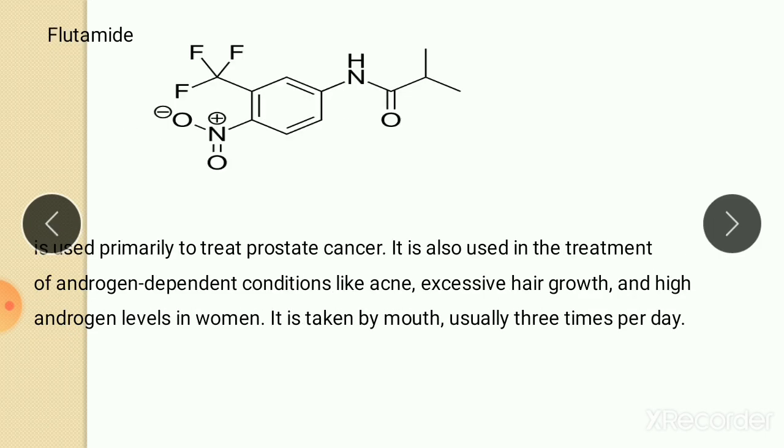The next drug is flutamide. This is the structure of flutamide. It is used primarily to treat prostate cancer. It is also used in the treatment of androgen-dependent conditions like acne, excessive hair growth, and high androgen levels in women. It is taken by mouth, usually 3 times per day.